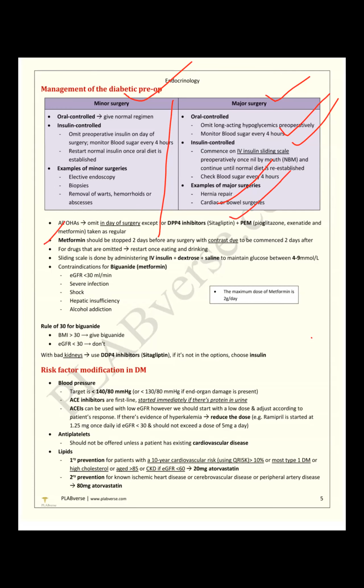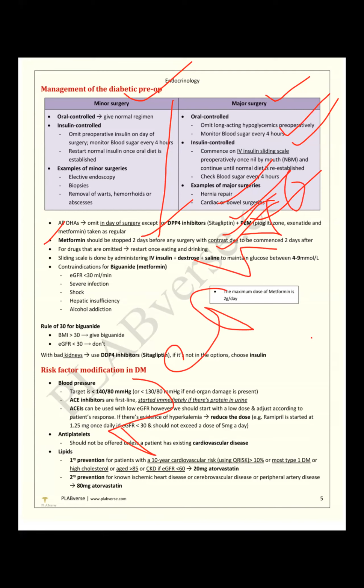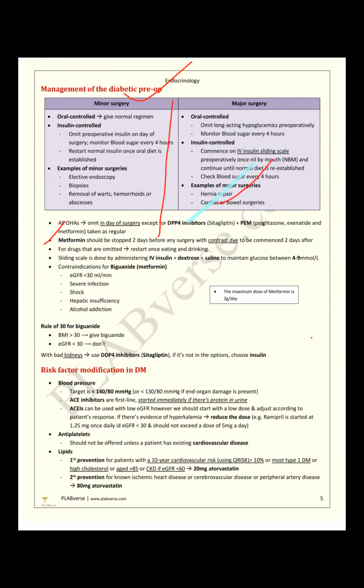DPP-4 inhibitors or pioglitazone need not be stopped. Metformin must be stopped 2 days before any surgery or contrast dye, and restarted afterwards. To prevent contrast-induced nephropathy in angiogram, MRI or CT scan, we have to continue infusion of normal saline for 24 hours. This way the exam question is asked.